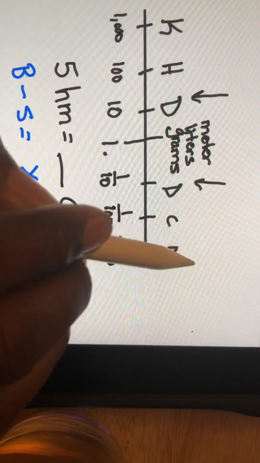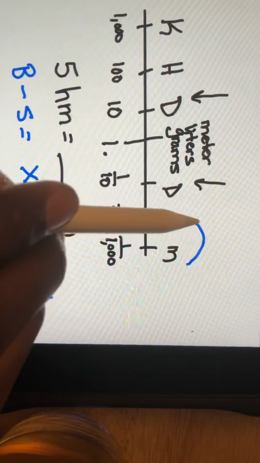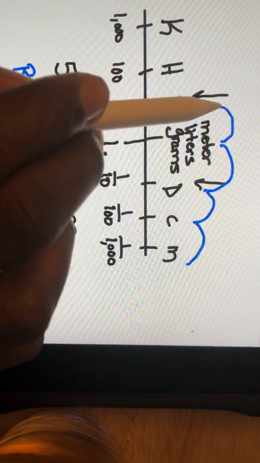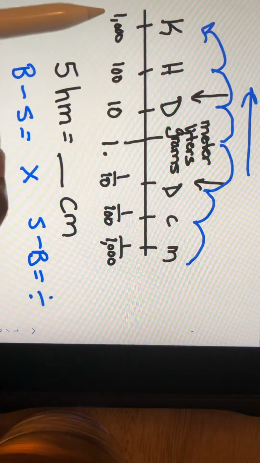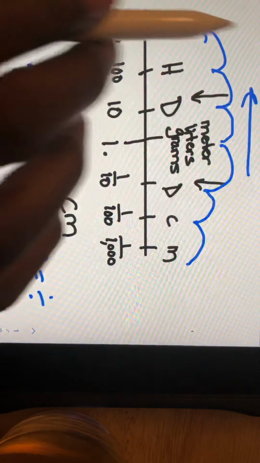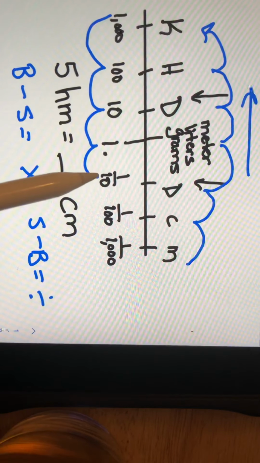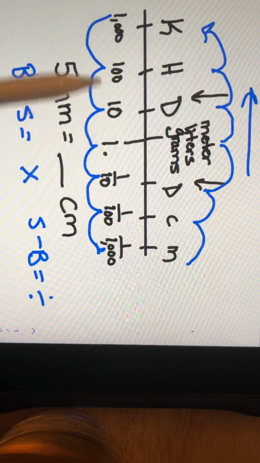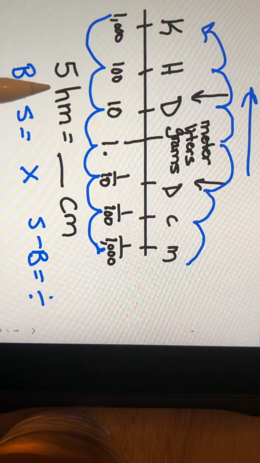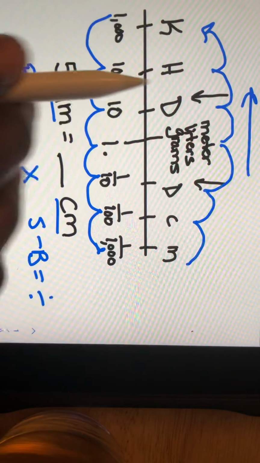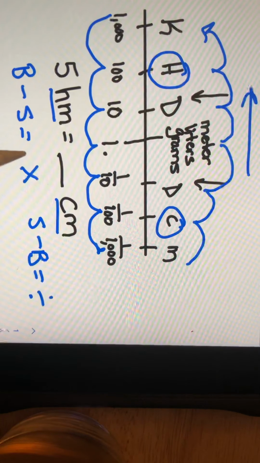If you notice, it keeps going up by 10. This is multiplied by 10. This is times 10, times 10, times 10, times 10, times 10, times 10, if you're going in this direction. Or it's divided by 10, divided by 10, and so on, if you're going in this direction. So say if I'm looking here, I see that I'm going from hectometers to centimeters. So I'm clearly going from a big to a small. So that means multiplication.